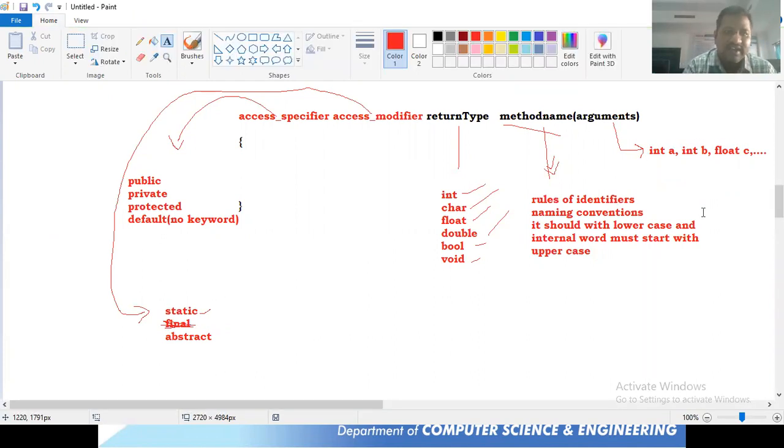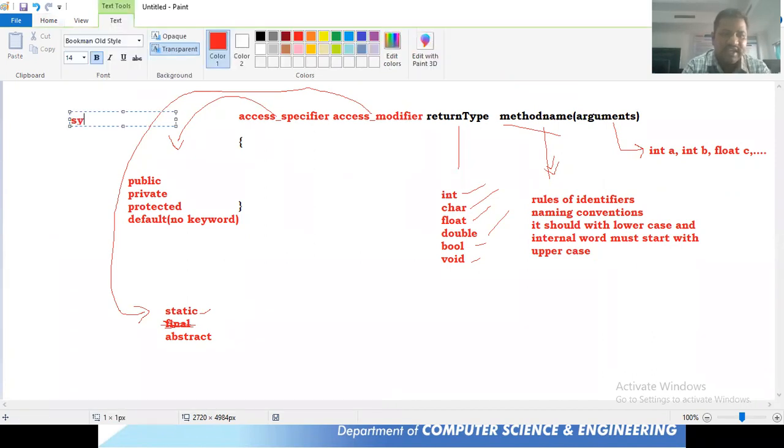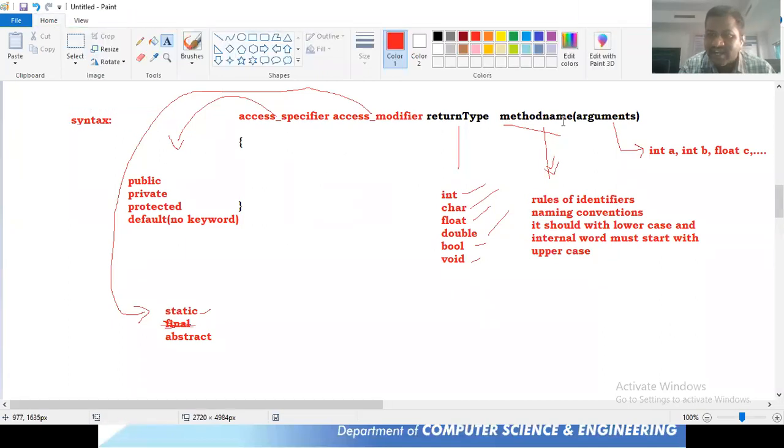This was the syntax for declaring a method, right? Access specifier, access modifier, return type, method name, arguments. In the place of access specifier, we'll write public, private, protected, or default. In the place of access modifier, we'll take static or abstract. In the place of return type, we'll go with int, char, float, double, boolean, or void.